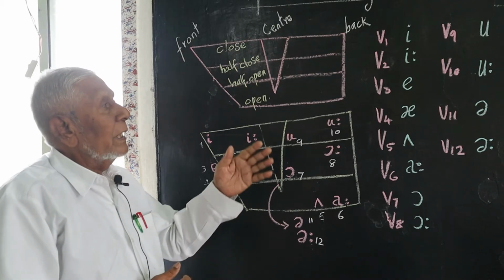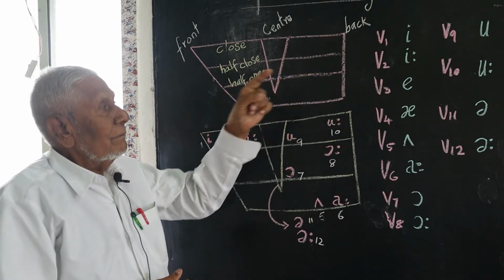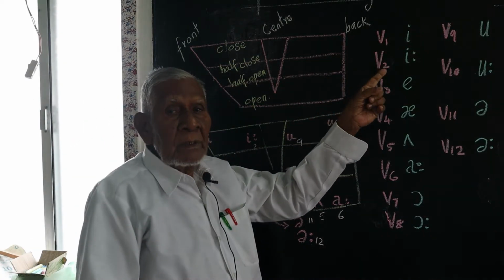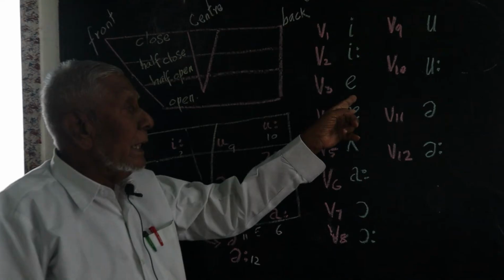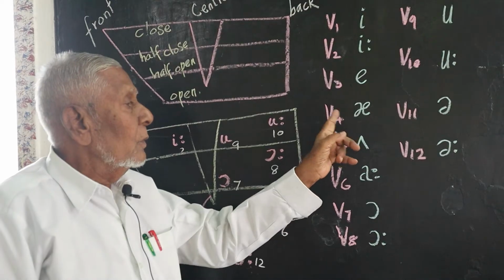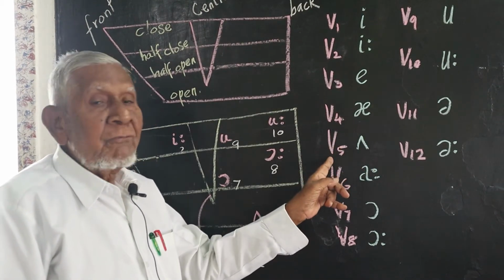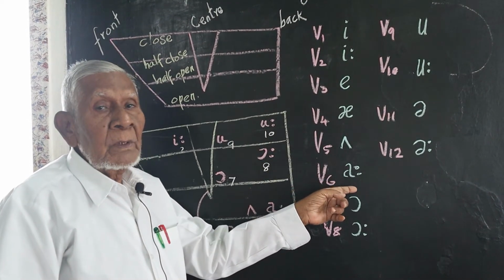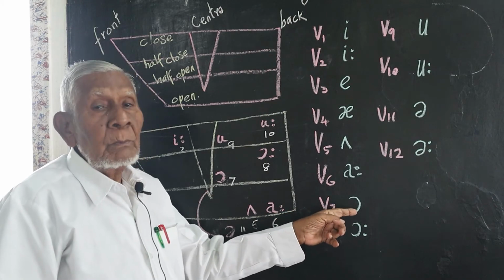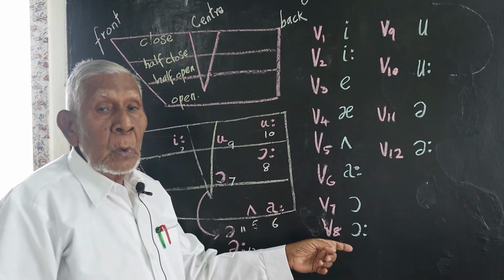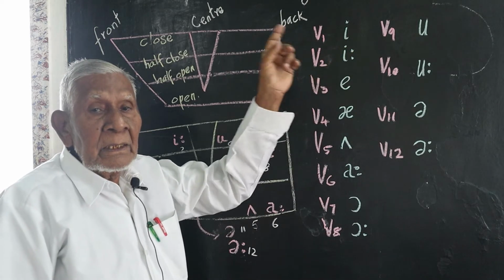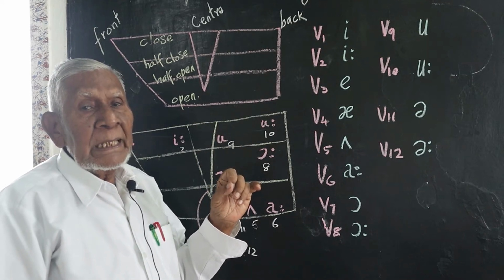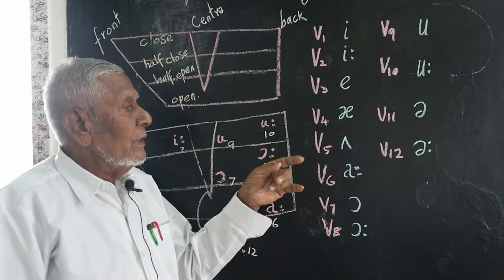So we can give numbers: V1, V2, V3, V4, V5, V6, V7, V8, V9, V10, V11, V12.